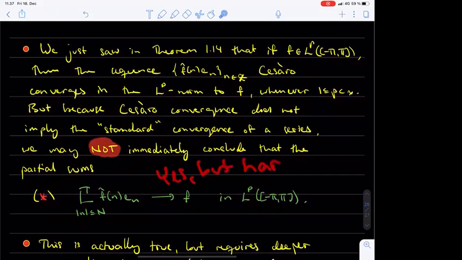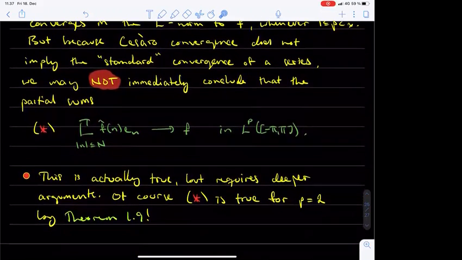And of course, in the very special case when p is equal to 2, we have seen in Theorem 1.9 that the Fourier series converge to f in this standard sense. The reason why the case p equal to 2 is so special is that L2 is a Hilbert space and the other spaces Lp are not. So only in the case when p is equal to 2, Lemma 1.8 is available to us. Recall that Lemma 1.8 was the long list of characterizations for an orthonormal sequence in a Hilbert space to be an orthonormal basis. This characterization was really at the core of the proof of Theorem 1.9, and this lemma is not available for Lp spaces when p is not equal to 2.